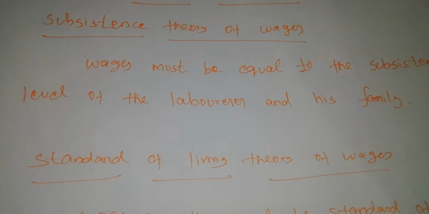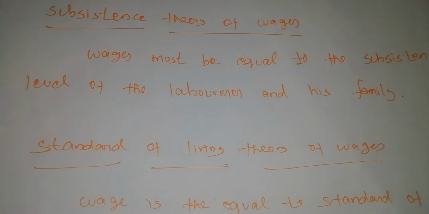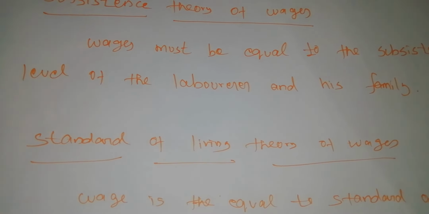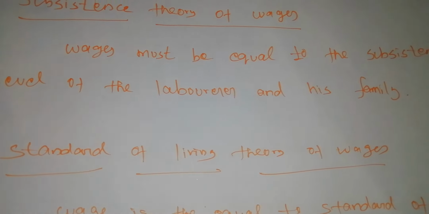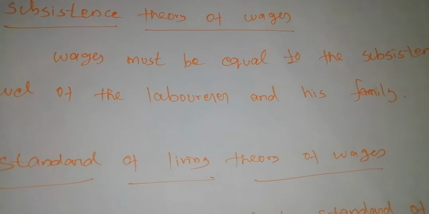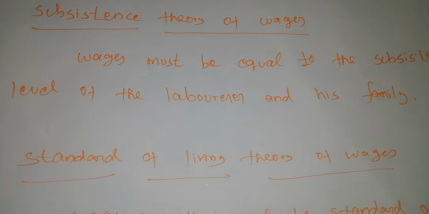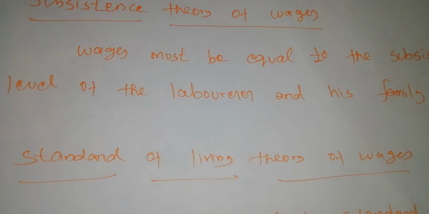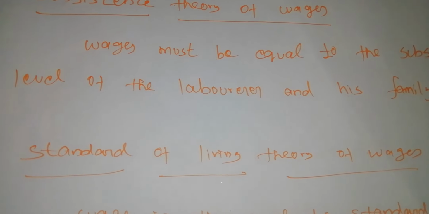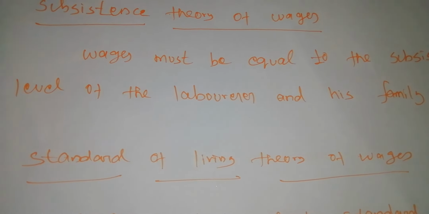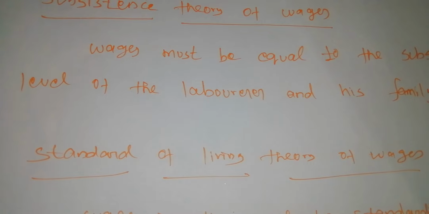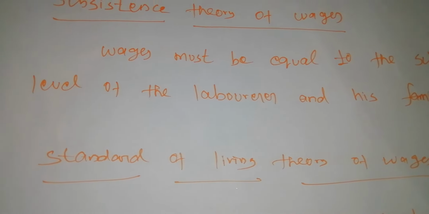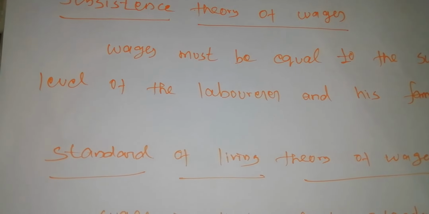The supply of labor will decrease because the demand for labor will increase. If there are low wages for their labor, they will come to work, eat, purchase some clothes and live for their basic necessity.